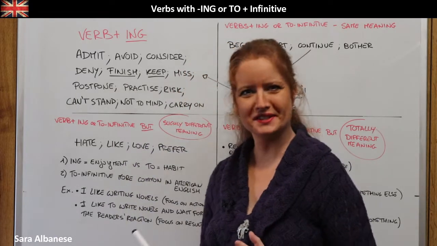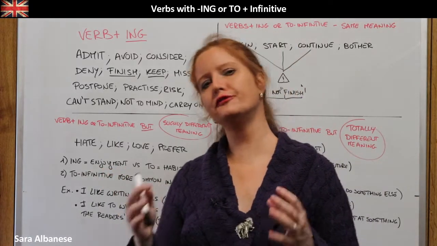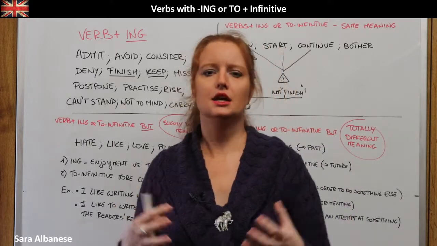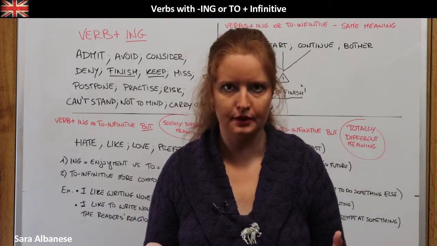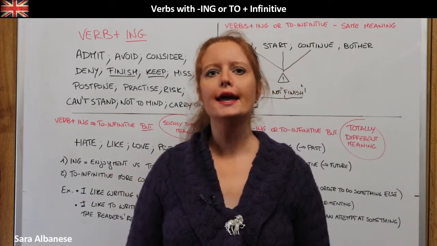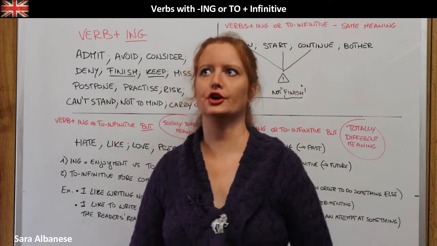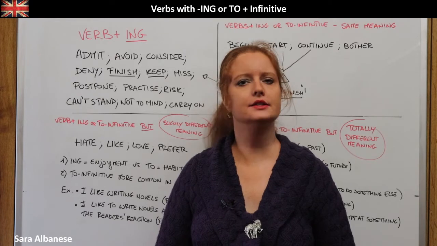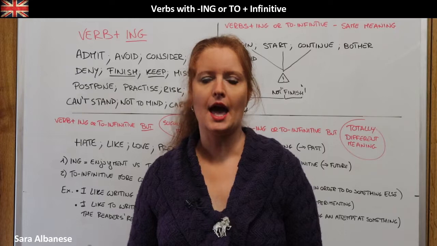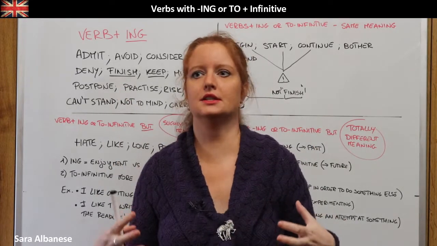But they're not really the same. So let's say that when I use the ing form, I want to focus on the action and express my enjoyment, or not enjoyment, in doing that, in experiencing that thing. When I use to, I am expressing sort of a habit. Let's make an example here. If I say I like dancing, it means that I enjoy that activity, and I focus on the activity itself. I like dancing. This is something that I like to do.